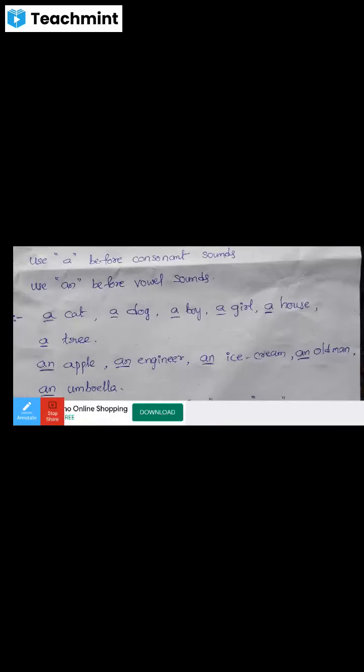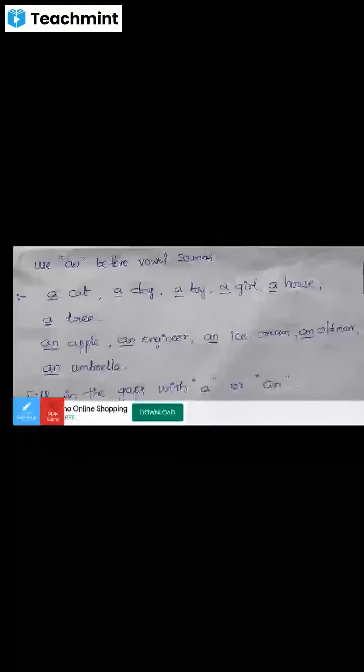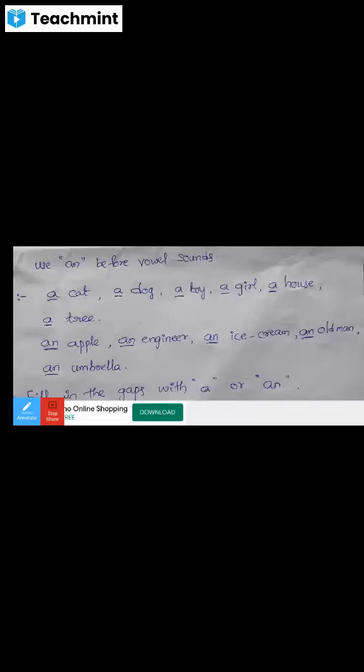Apple: the word apple begins with a vowel sound, so that's why we can use an. Engineer: the word engineer begins with the vowel sound e, so we can use an.